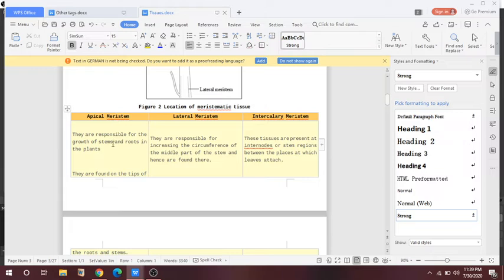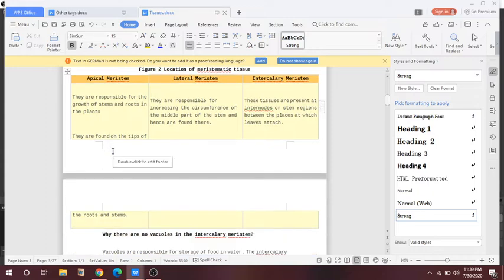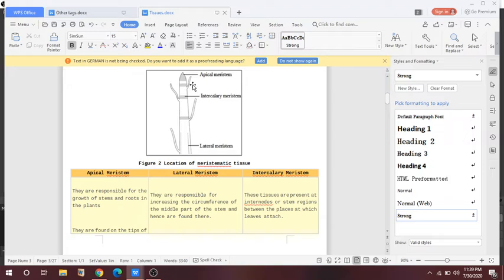Apical meristems are responsible for the growth of stem and root in plants, and they are found at the tip of the roots and stem. A high number of cells divide in this region, apical meristem is the highest one. The most cells will divide here in the apical meristem, because apical meristem is the ultimate part of the meristematic tissue that helps in the growing of the plants.